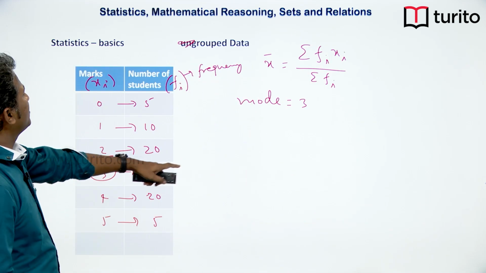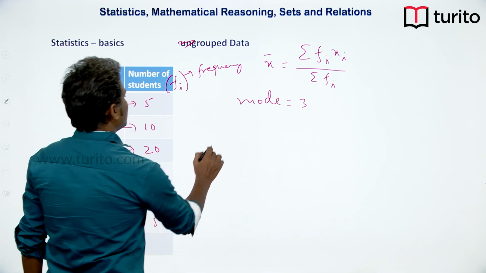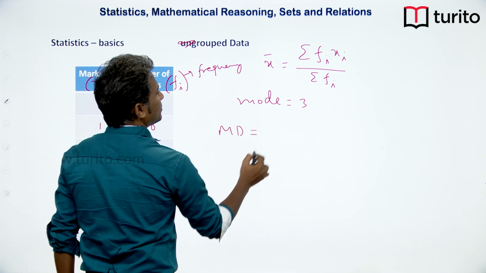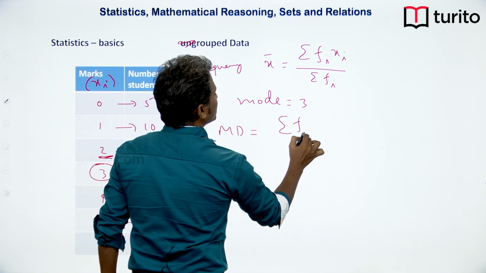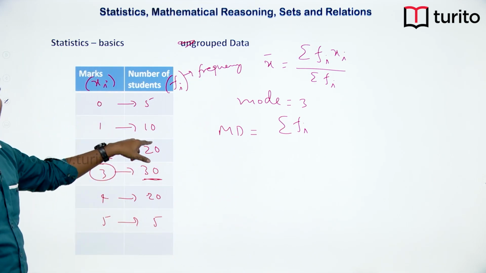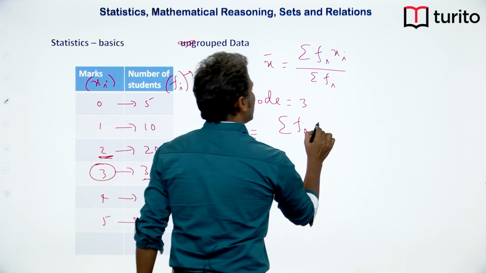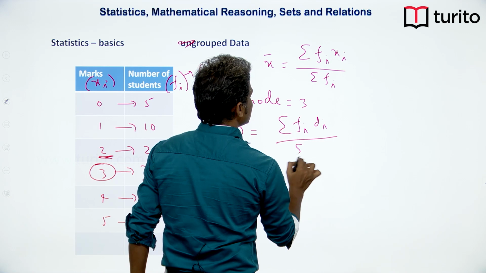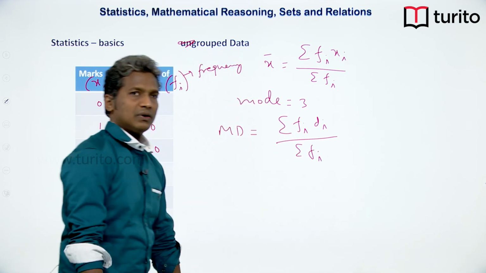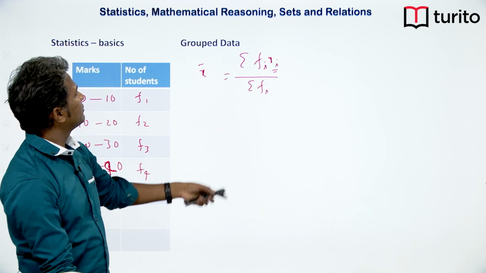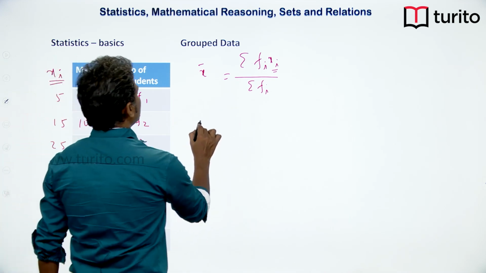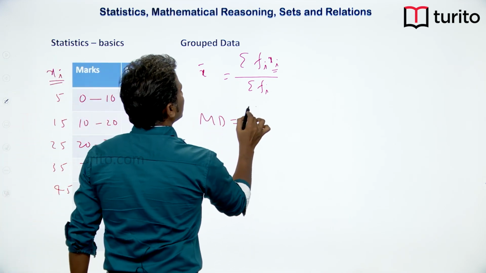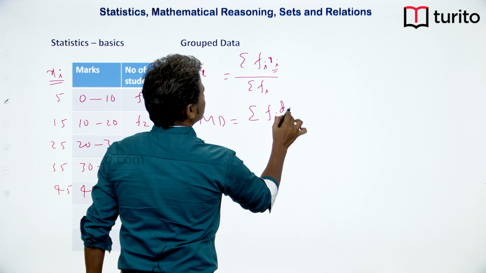But if we do the same thing for this case, so our mean deviation will become sigma, because for every reading we also have a frequency here. So sigma fi di divided by sigma fi. Okay. Now same definition is valid for this case also. So mean deviation must be calculated with this idea.